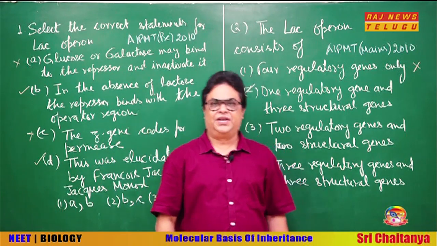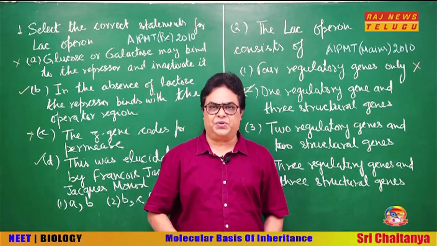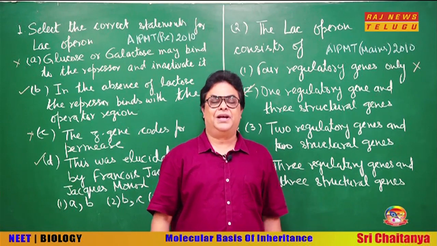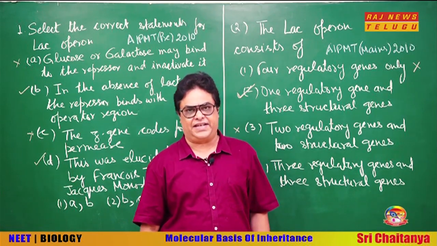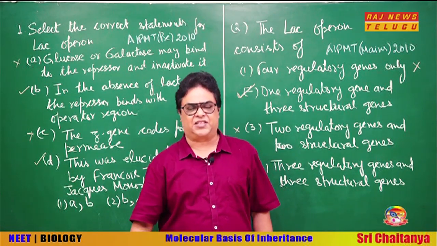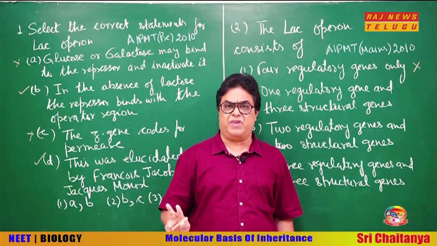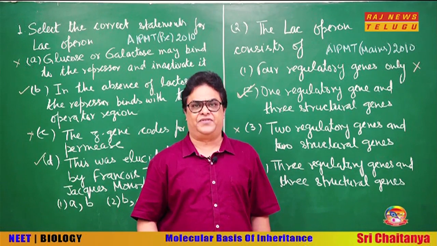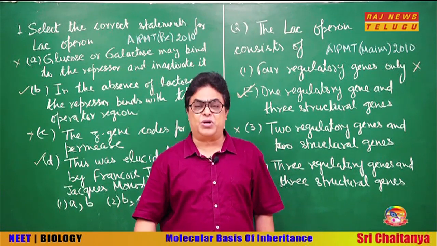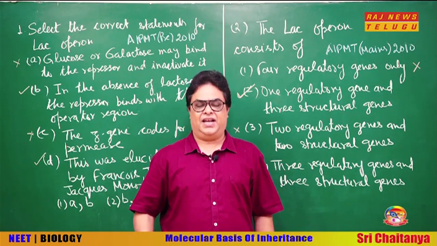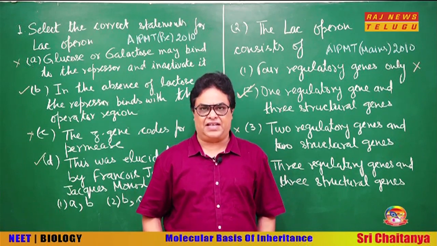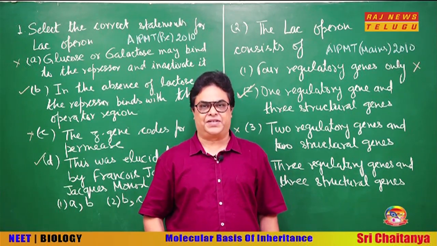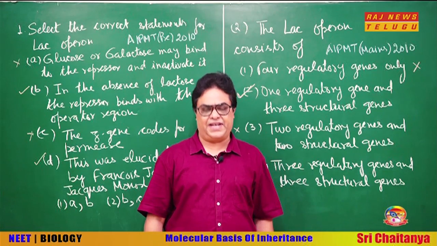So students, with this we come to the end of the topic molecular basis of inheritance. We have done various aspects of this topic, and 2 main things that we saw in this topic are what is the chemical nature of gene and what is the mode of action of gene. And I think by the end of this class you have very properly understood the molecular basis of inheritance.